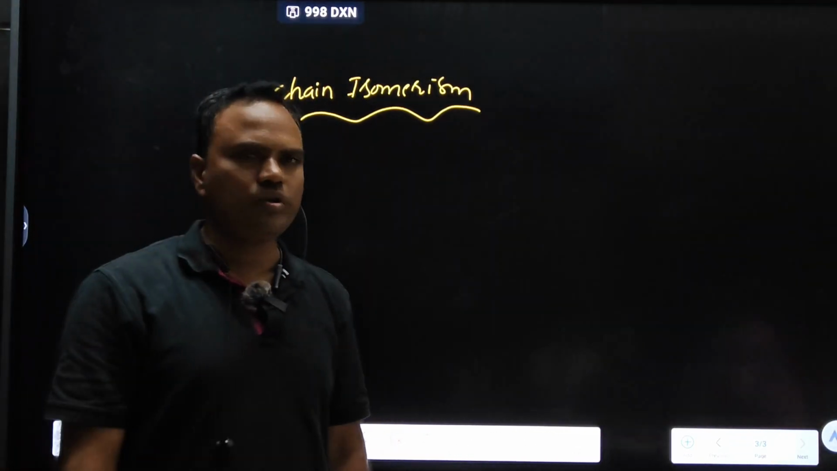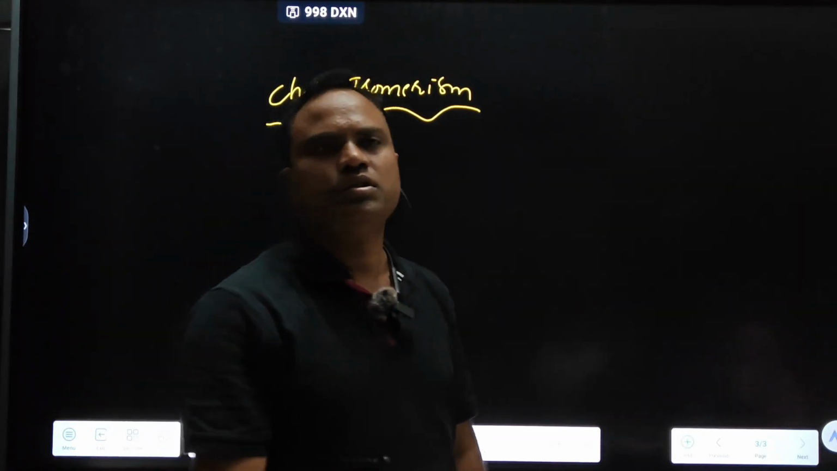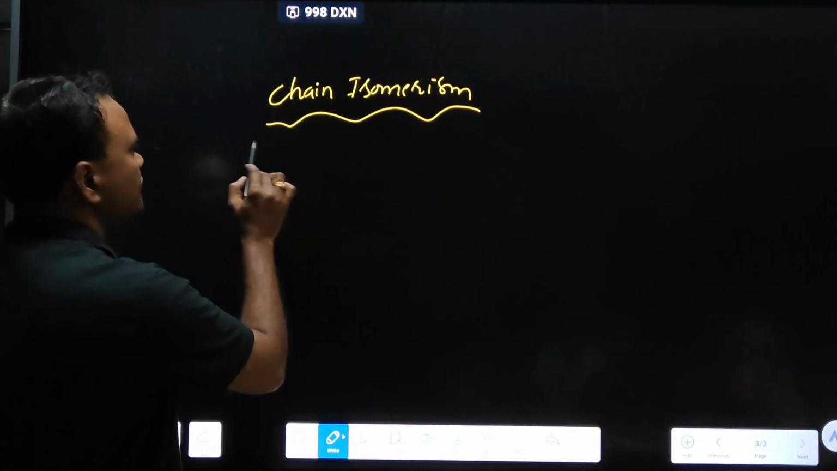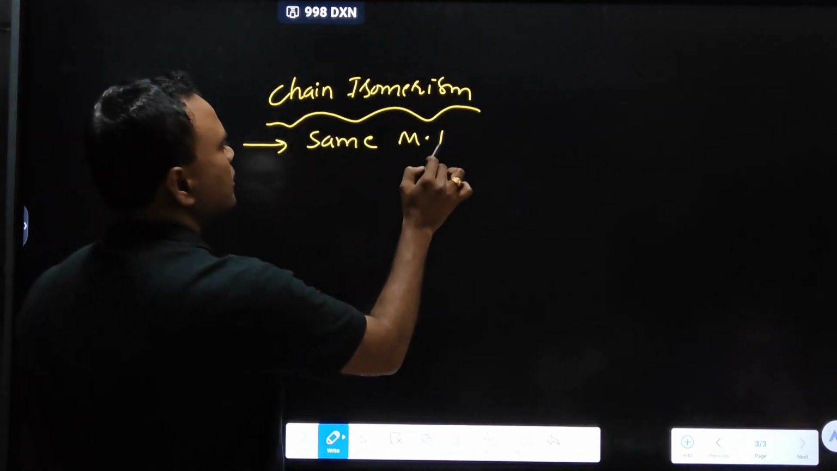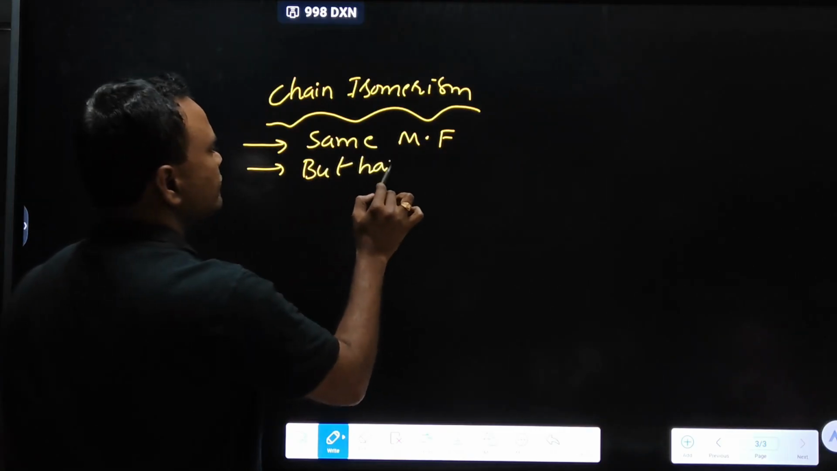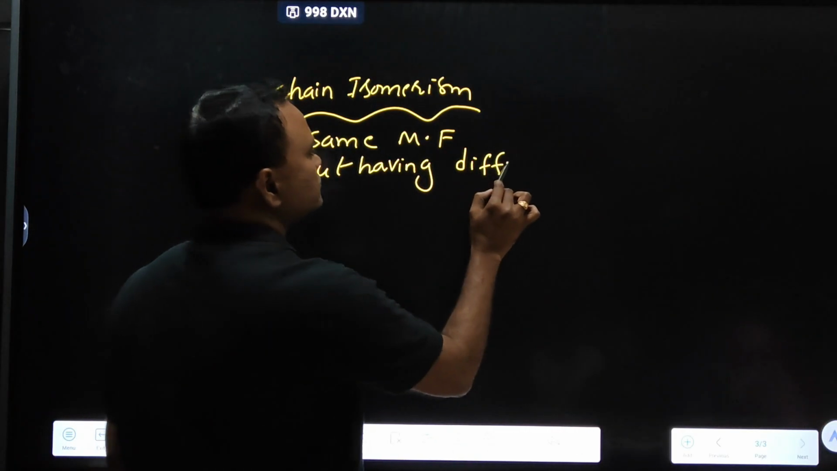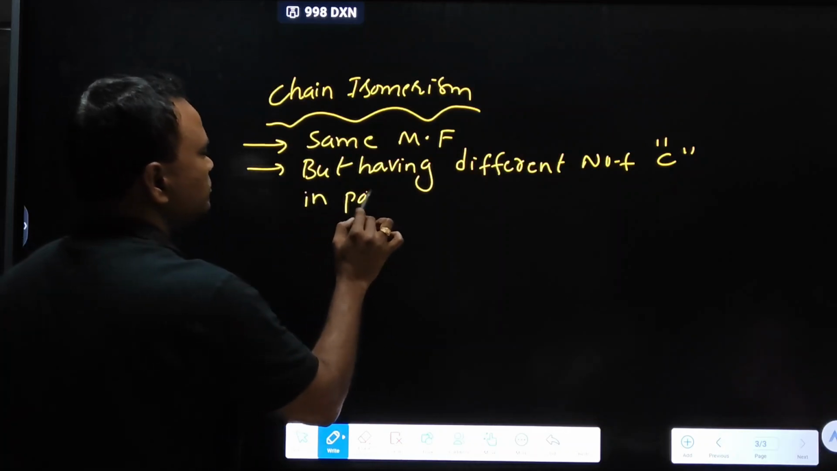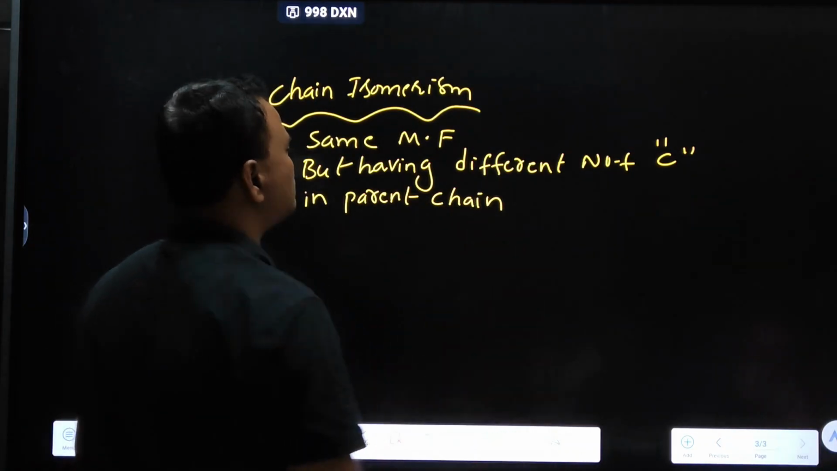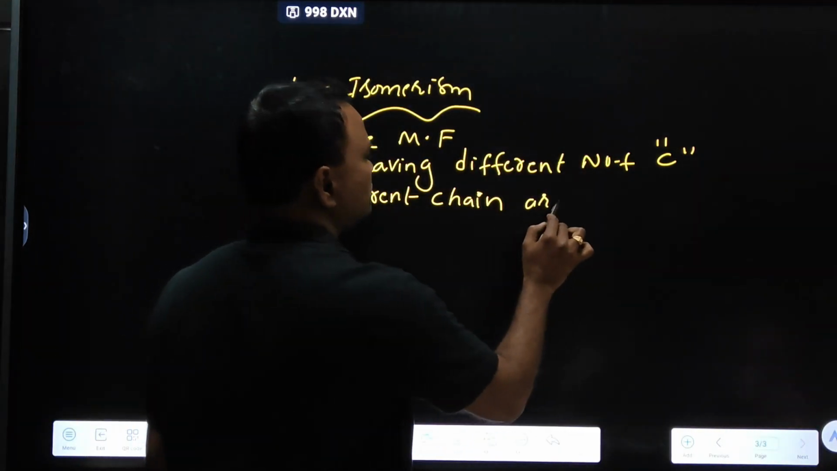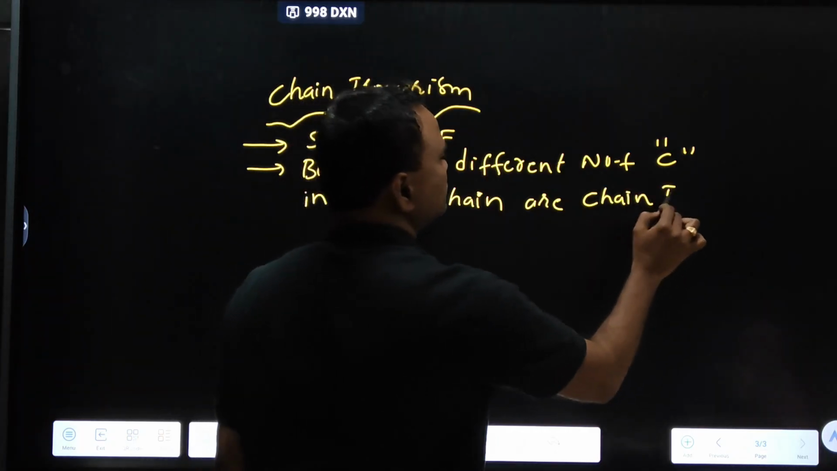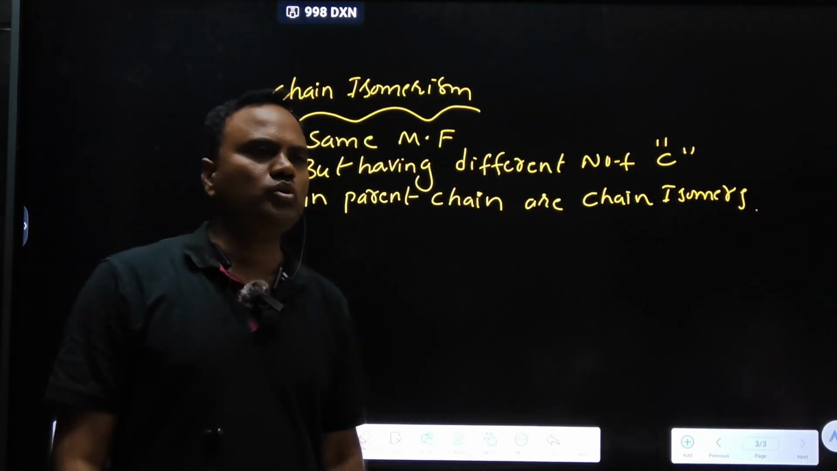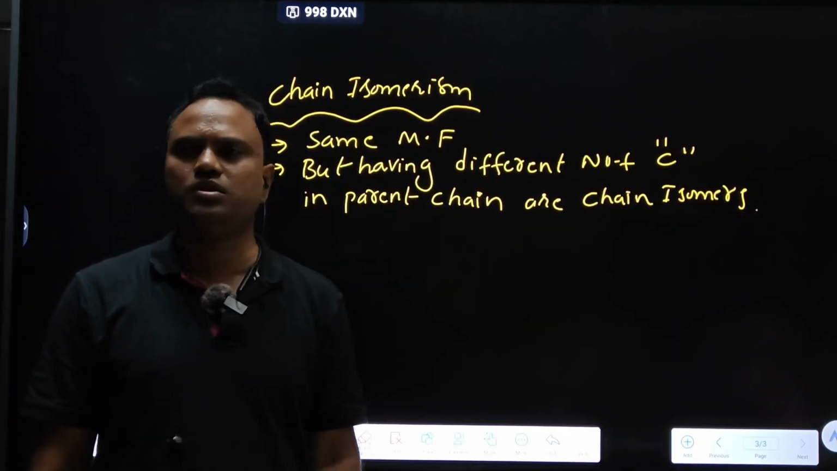Compounds having the same molecular formula but a different number of carbons in the main chain or parent chain are called chain isomers, and the phenomenon is called chain isomerism. Two compounds belong to chain isomers when they have different numbers of carbons in the main chain or parent chain.